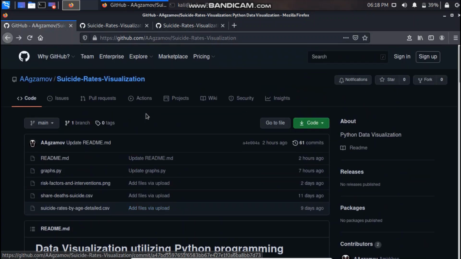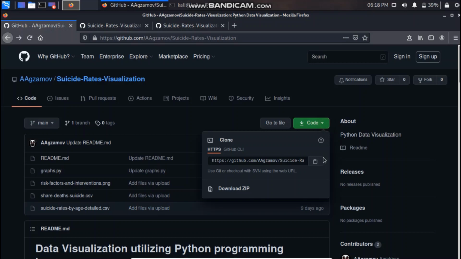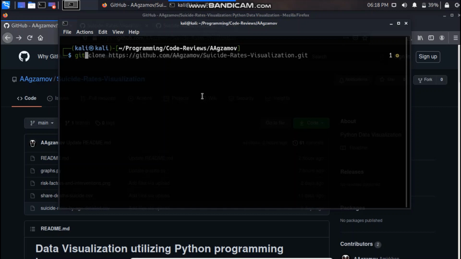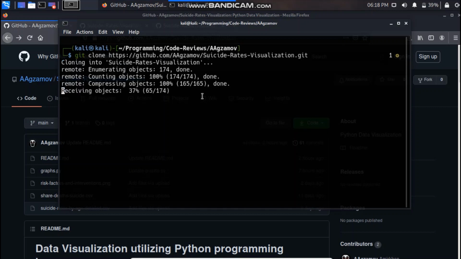So graphs will appear in your machine if you run graphs.py. You can easily download it using the user interface, download it as a zip file, or just run the following command in your terminal. So it takes a while.